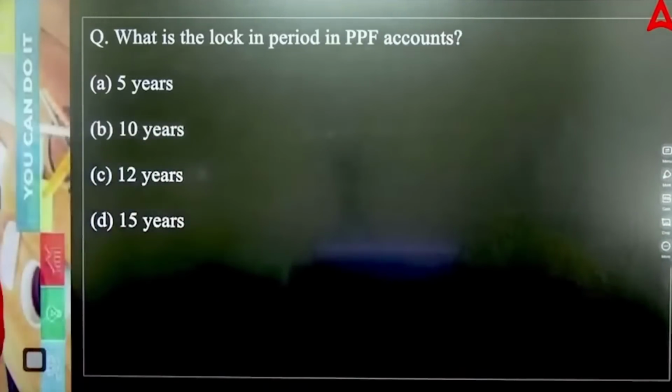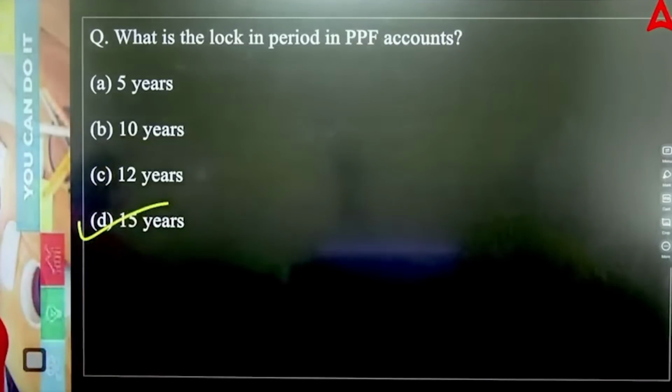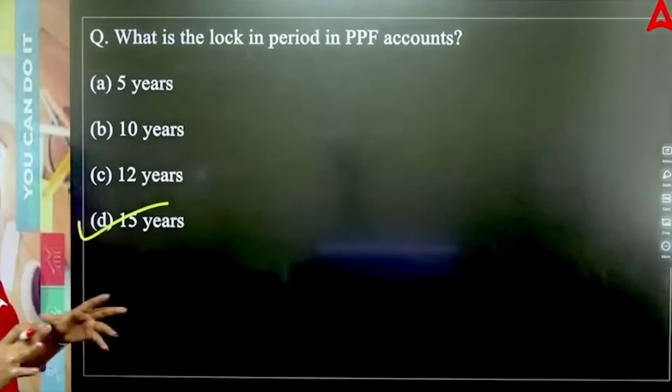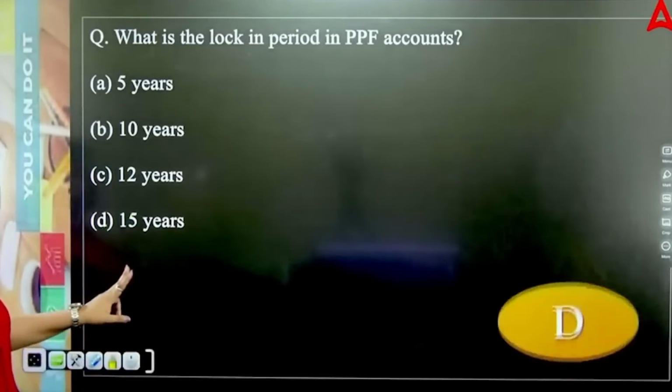So for all of you, this is a very simple question. The right answer will be 15 years. Within 15 years, you will be maintaining the public provident fund account in your bank. So the right answer will be 15 years. That's the lock-in period of PPF.